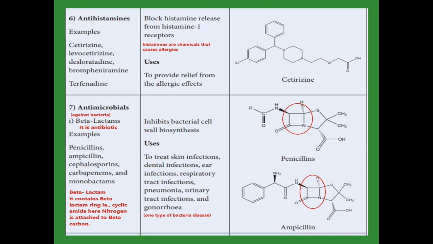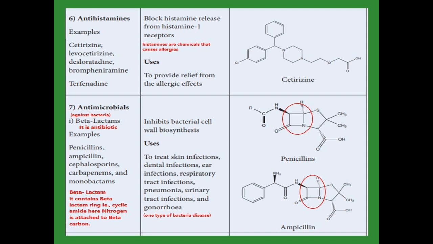Examples of beta-lactams are penicillin, ampicillin, cephalosporins, carbapenems, monobactams. They act by inhibiting bacterial cell wall biosynthesis.